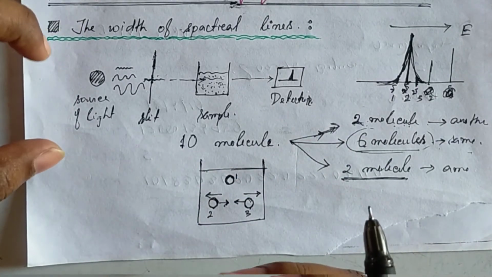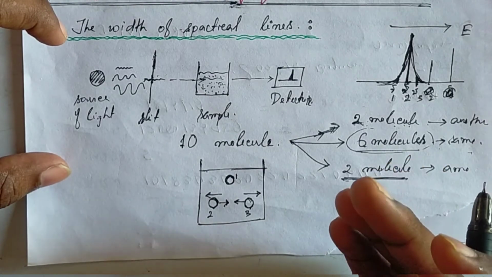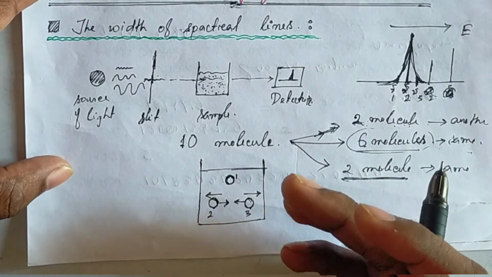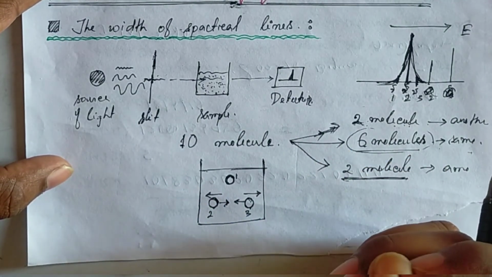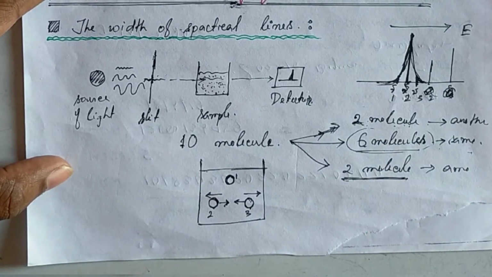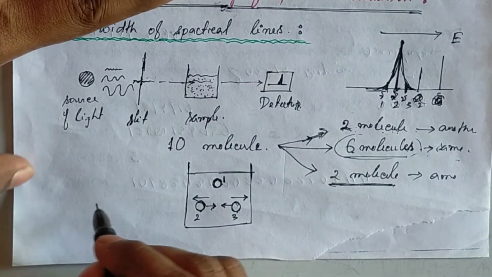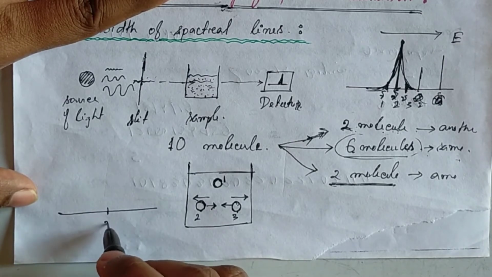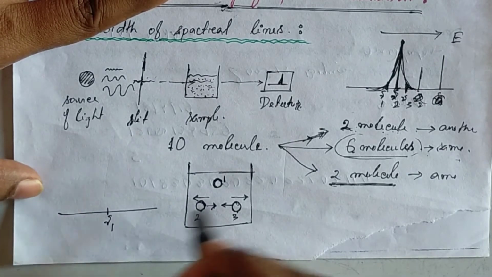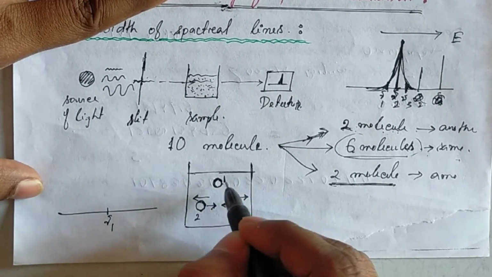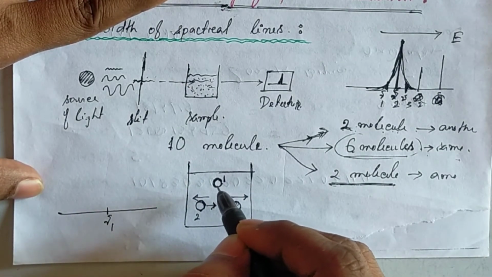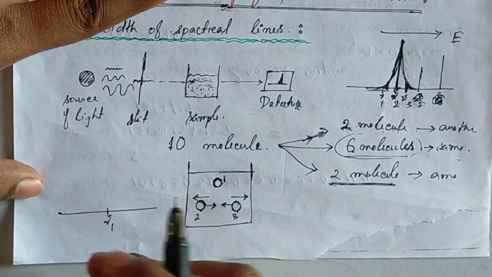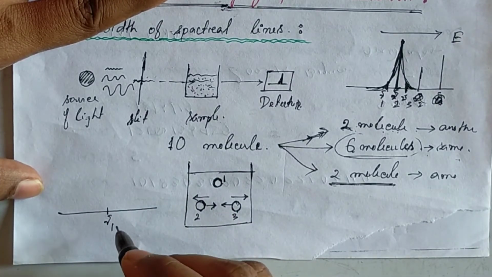Okay, so due to all those things, the energy of those molecules is changing. Suppose this one molecule is in this spectra. This is one molecule, nu1, which has some energy and will absorb only nu1 frequency of light.